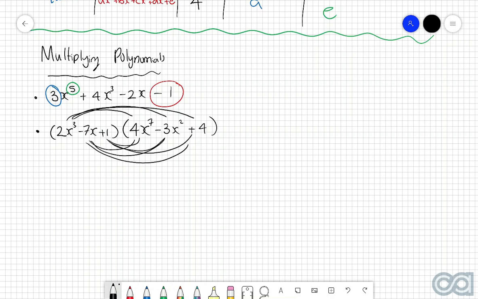and only after you've done that, and you've written it in a format like this one up here, can you then easily identify the degree, the leading coefficient, and the constant term. That entire process is a very, very tricky one to make sure you get right, especially when you're dealing with different polynomials which already have pretty high degrees. So now we're going to consider a way to make this process even easier.